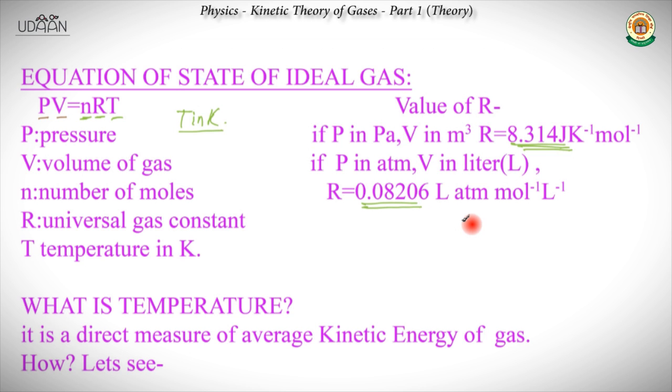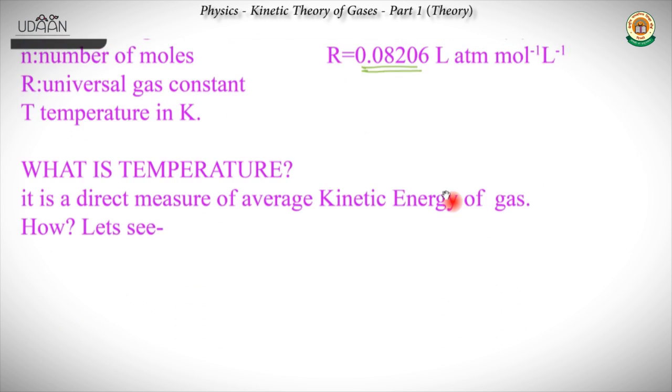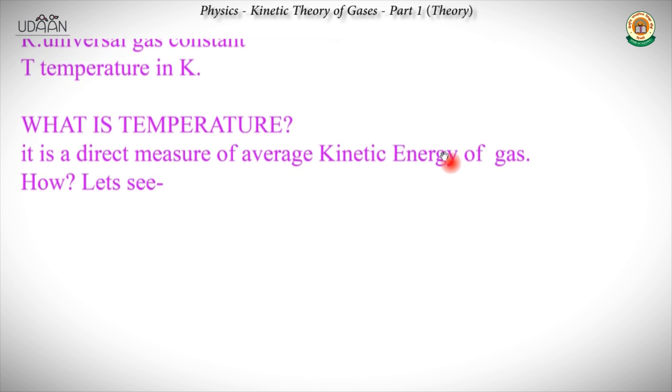Right. So it would help us to remember these values in case P is given in different formats. Now, what is temperature? Temperature is a direct measure of the average kinetic energy of the gas. Let's see how we can relate the temperature, with the help of our equation of state of ideal gas, to the kinetic energy of the gas.